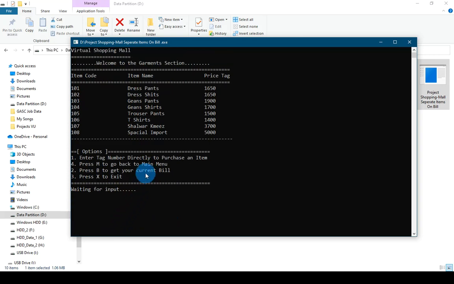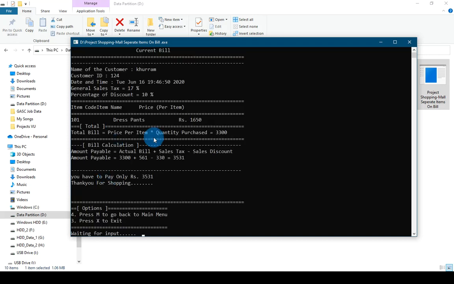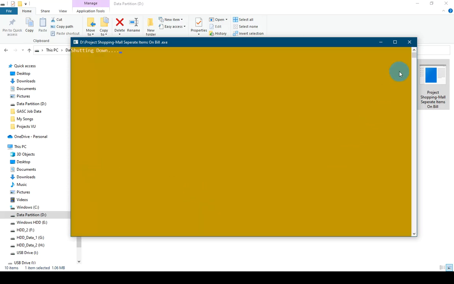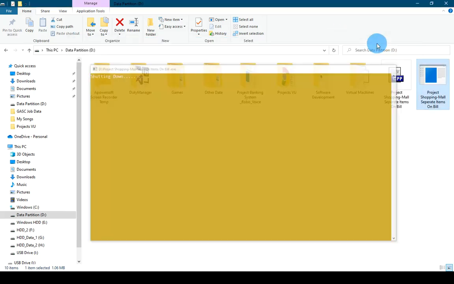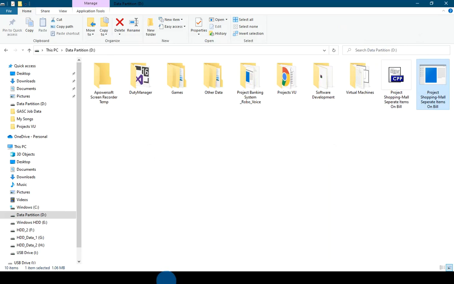And in this same way you may add more. And if you want to display the bill, this is a simple application. You can also create this after you have completed your C++. So I want to exit this program. Now this was a simple program.